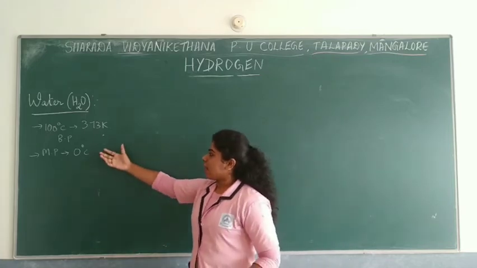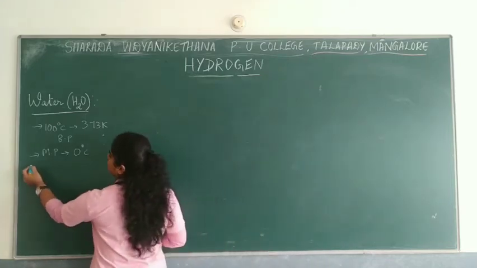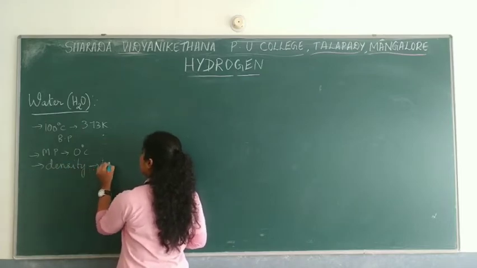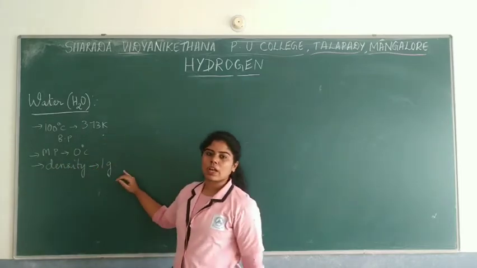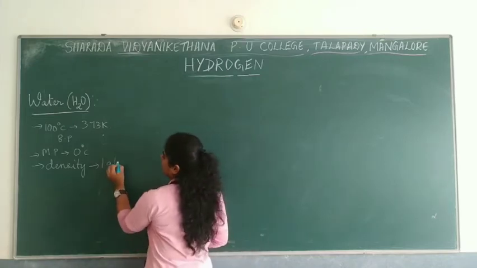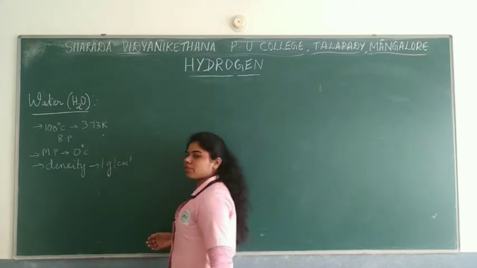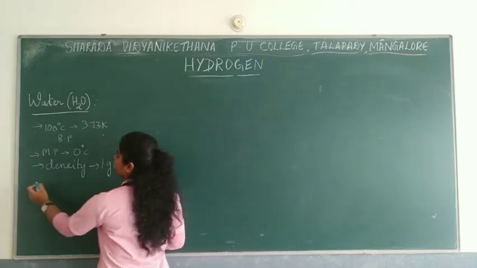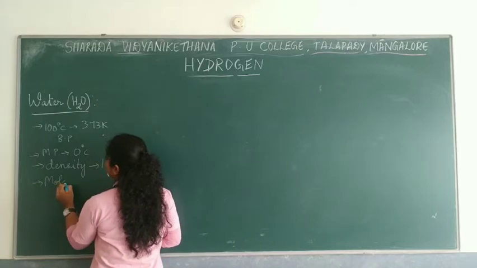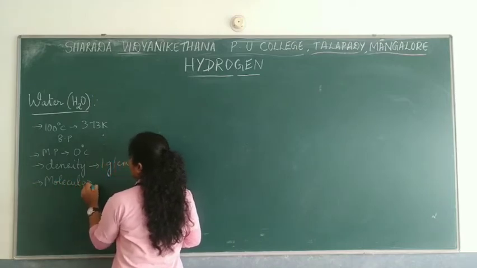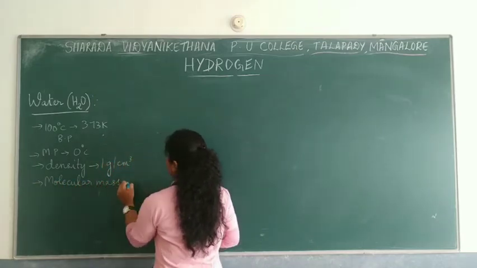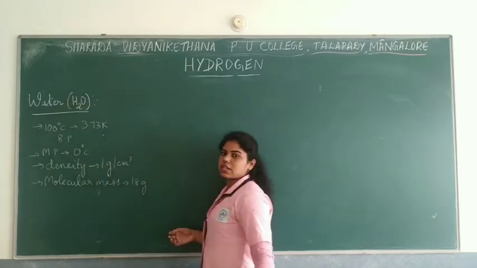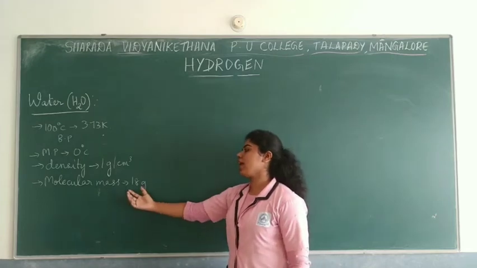So the density of water is around 1 gram per cm cubed. So this is about the density. And what about the molecular mass if you have to calculate? Molecular mass would be 18 grams. You can just calculate it: 2 into 1, and oxygen 16 into 1, how much is it? So you get 18 grams.